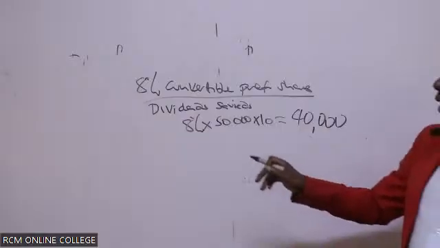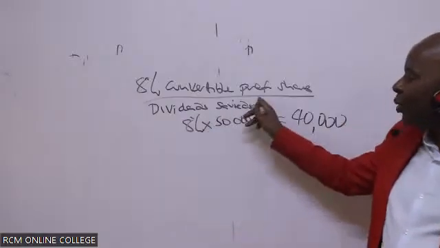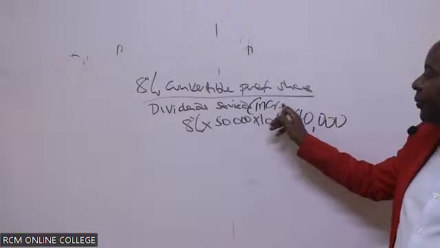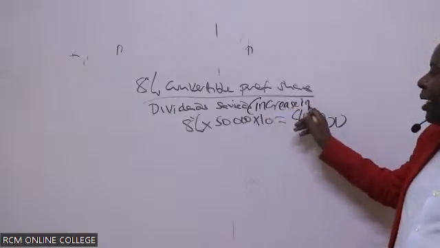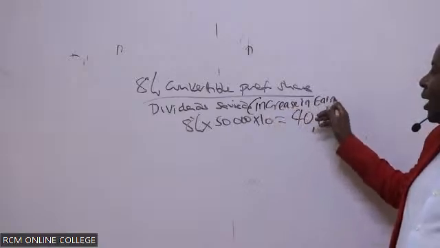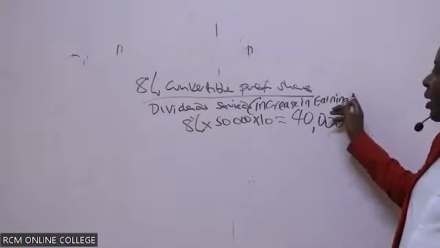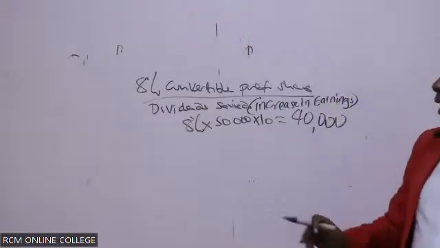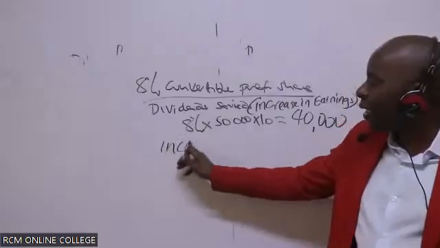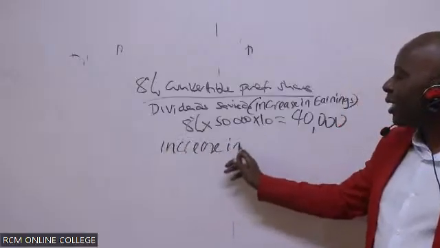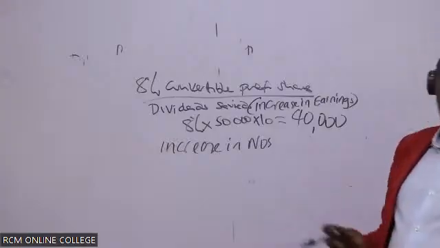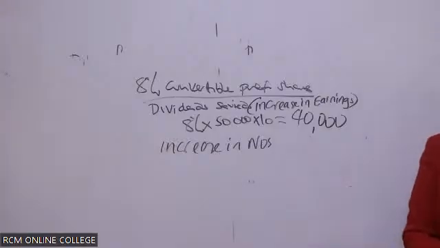How about in this case here, increase? This will be your increase in earnings. Increase in your earnings will be the 40,000. You save this. And then I will look at increase in number of shares, the incremental notes. Are you able to give me the incremental notes yourselves? Just try. Incremental notes is very easy to get.